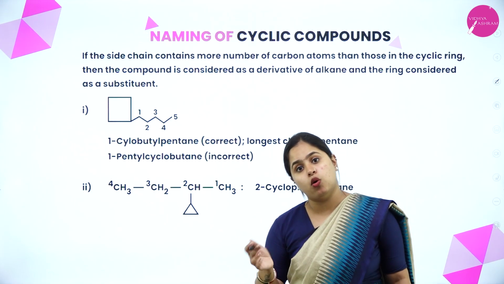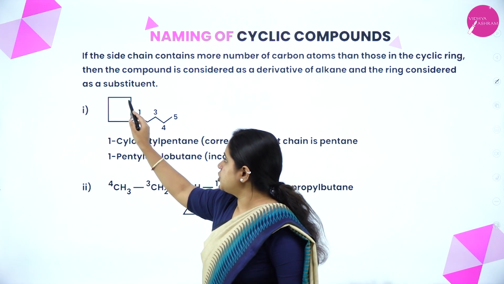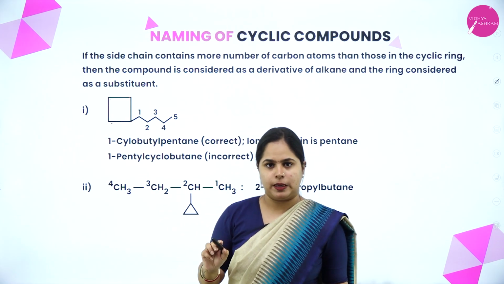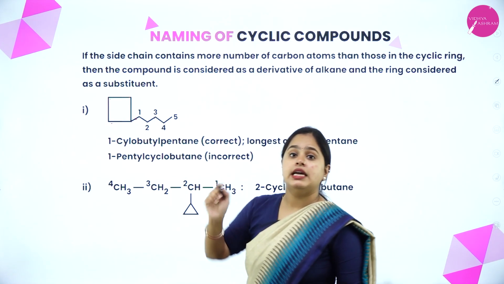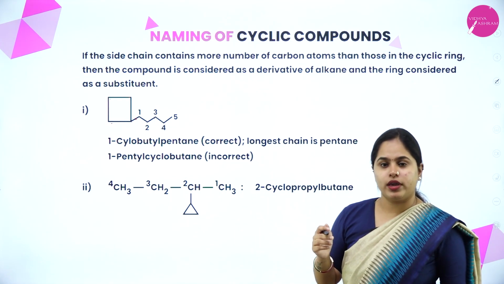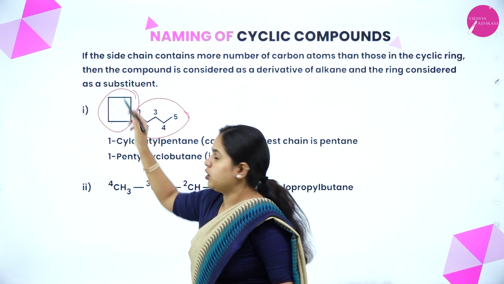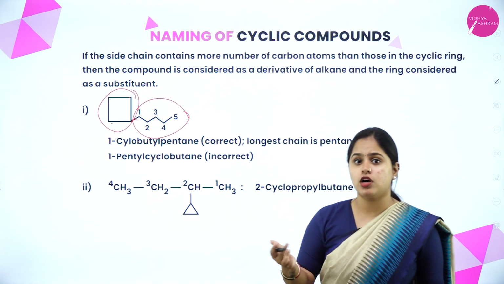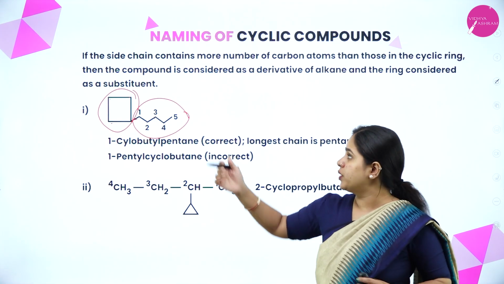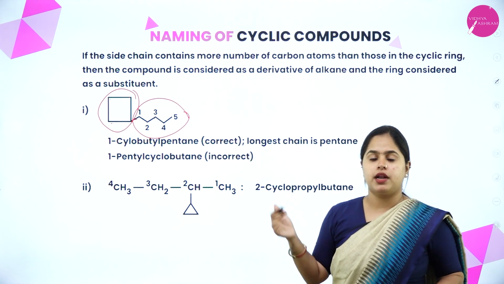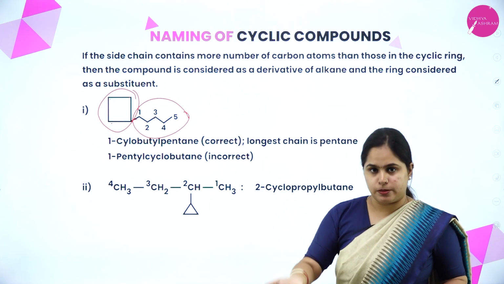But if it is having more than that, that means, let's take this example. Okay, the parent chain 1, 2, 3, 4, only 4 is happening. And whichever substituent is attached to it, 1, 2, 3, 4, 5, it is having 5 carbon atoms. Okay, so now this will behave as the parent chain and this will be your substituent. Earlier it was different because yes, whichever is having longest chain will act as the parent chain, right? So in this case it is having more number of carbon atoms, means that will be the parent chain, and cyclobutane will be your substituent, right?